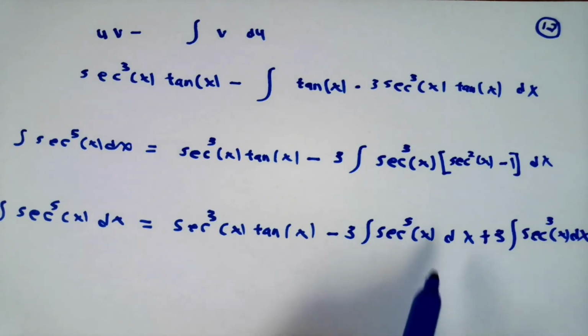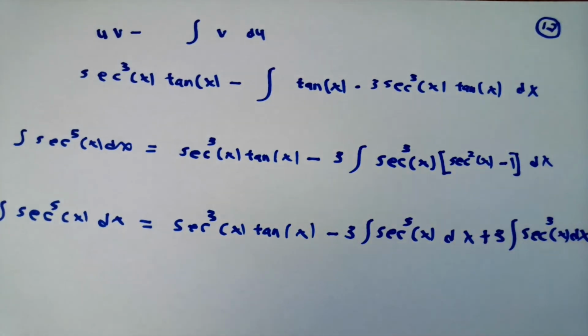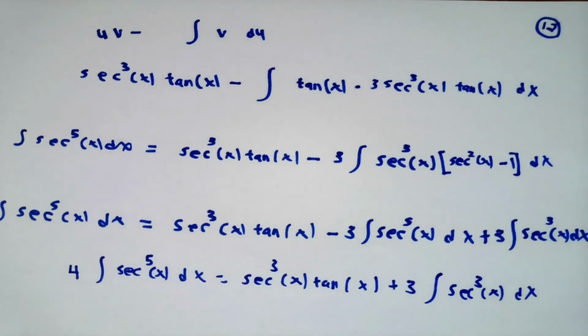This doesn't look very promising, except if I add 3 times the integral of secant to the fifth of x dx to both sides, I get them all together. We've reduced the power that we need to deal with from 5 to 3. Now I'm going to be mercenary and say, I remember when we did the integral of secant cubed when we were doing integration by parts, and just reuse that result.